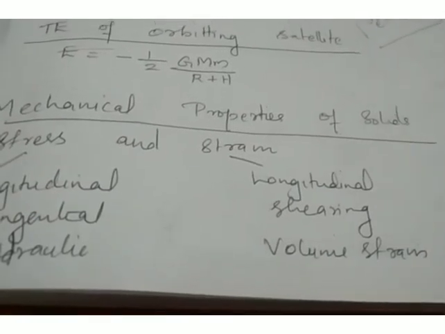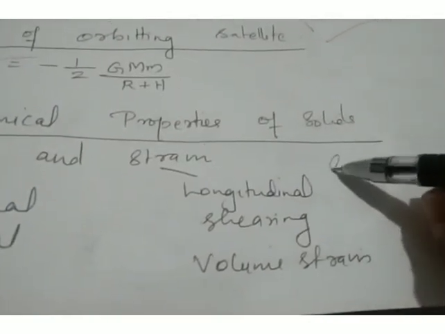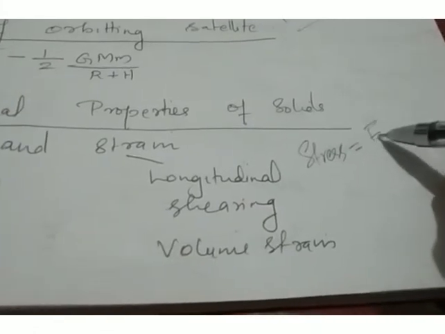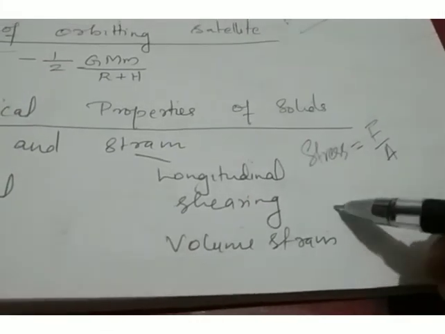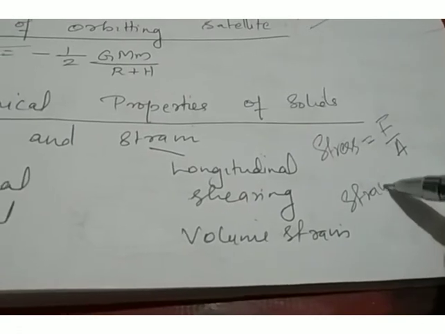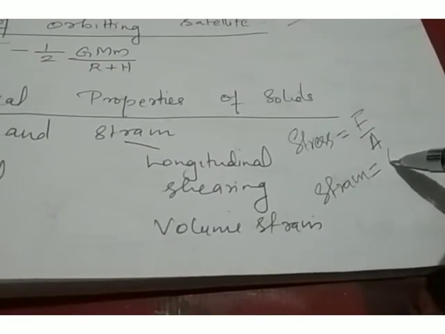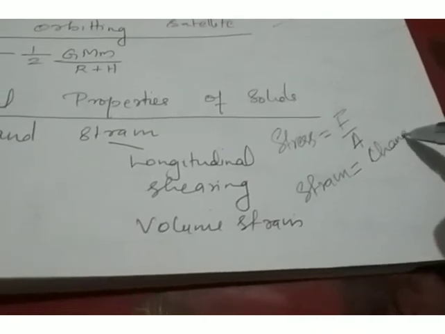The general equation for stress is force by area, and the general equation for strain is change in dimension by original dimension.